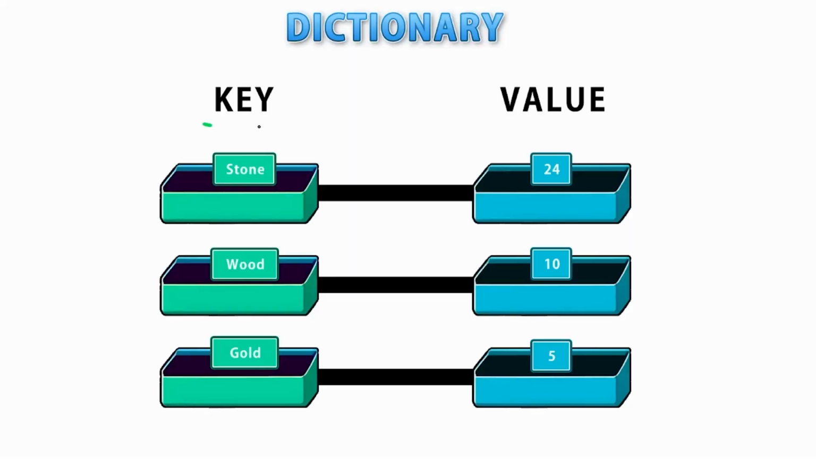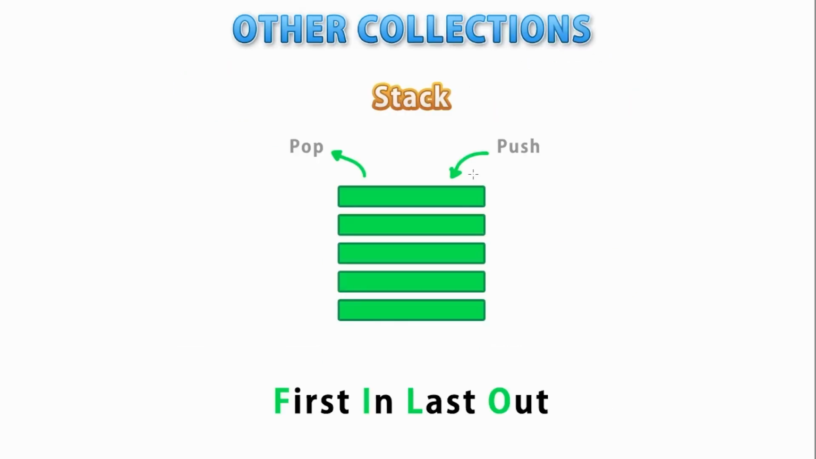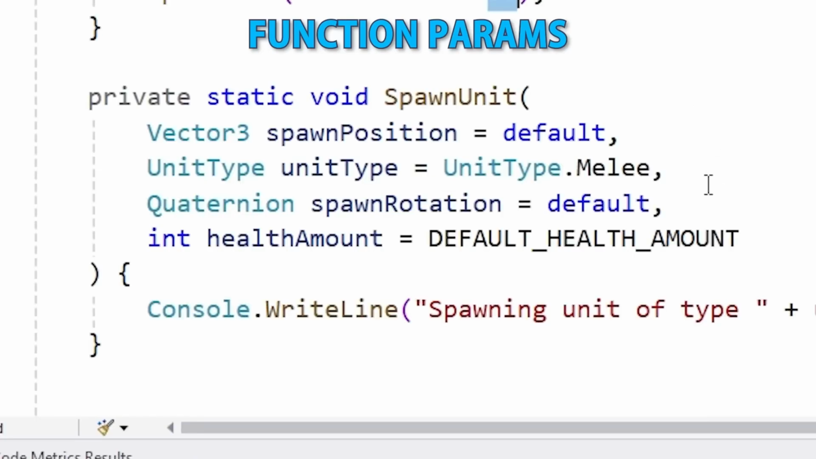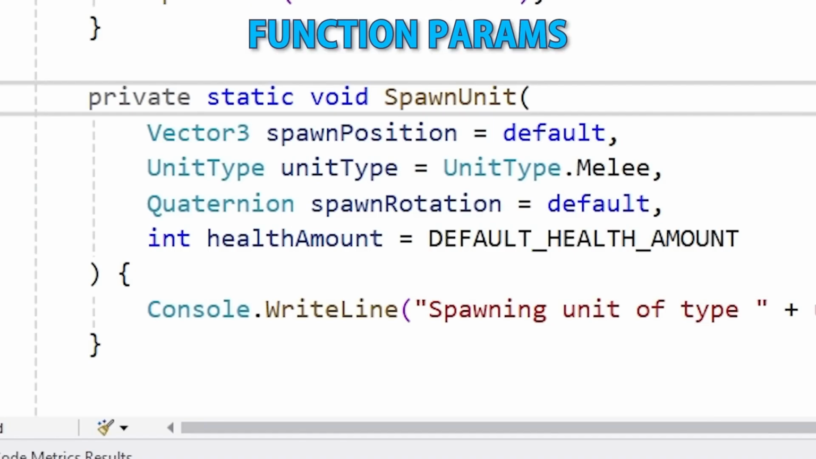Then we're going to learn about an extremely useful data type, the dictionary. This is a key-value pair that has tons of really awesome use cases. After that, we're going to learn about some more collections like queue and stack. Then we're going to learn about the params keyword and what exactly it does in a function. Next, we'll learn about optional parameters, how to define them and how to call them from a function.